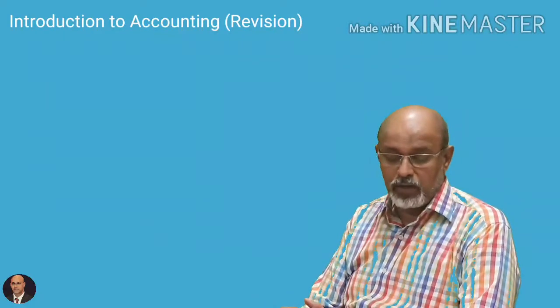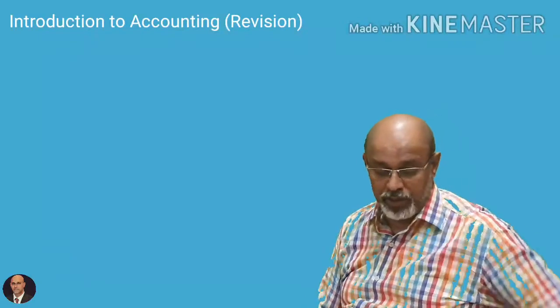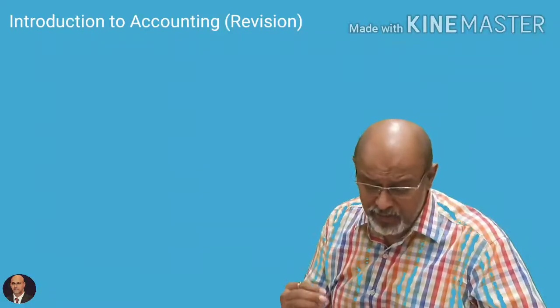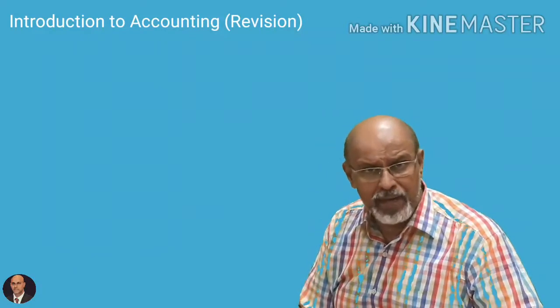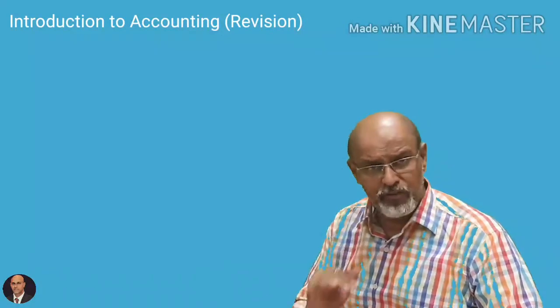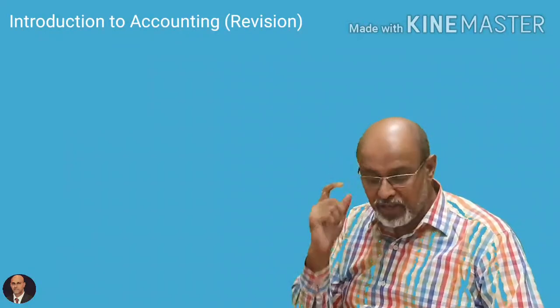So the first function of accounting is basically maintaining systematic accounting records. Anything whichever you put down should be put down in a very systematic manner, in such a way it can be retrieved very easily. So maintaining systematic accounting records is very important.